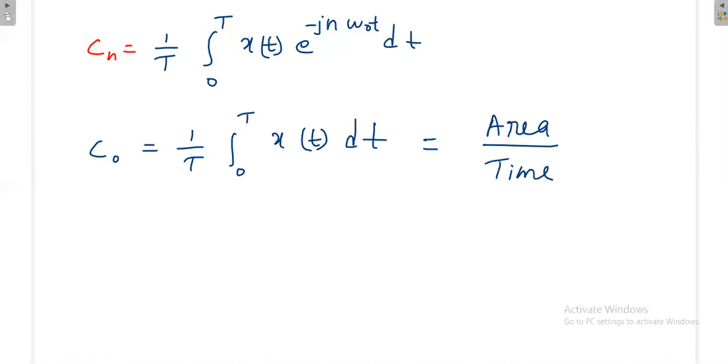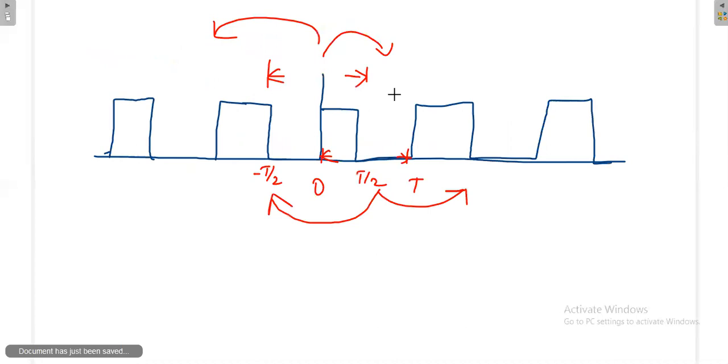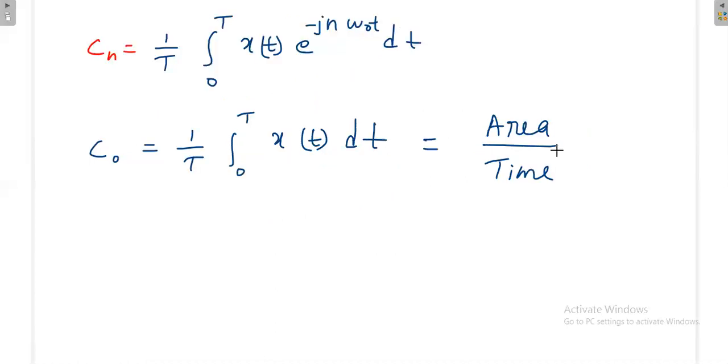That means if this signal is given, I will calculate the area under it, then divide by time. So essentially what I will get, area divided by time, is the average of the signal. What is the average information present in the signal? Area by time is average. So that's why this C naught is like the average. Again, we know that average will be constant.